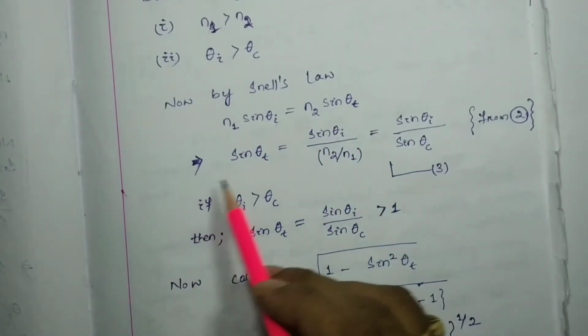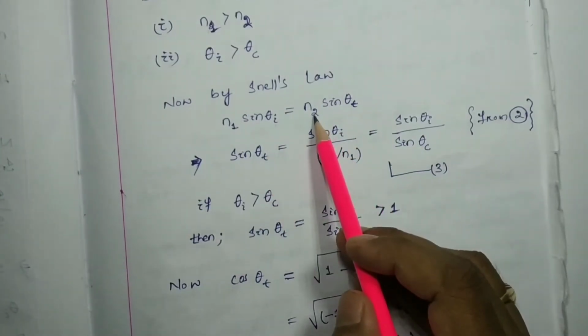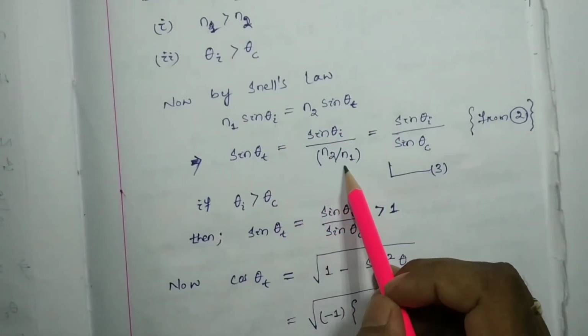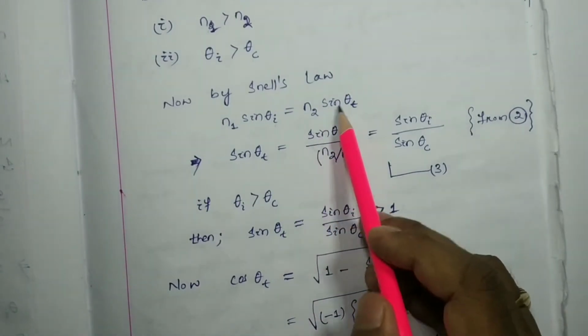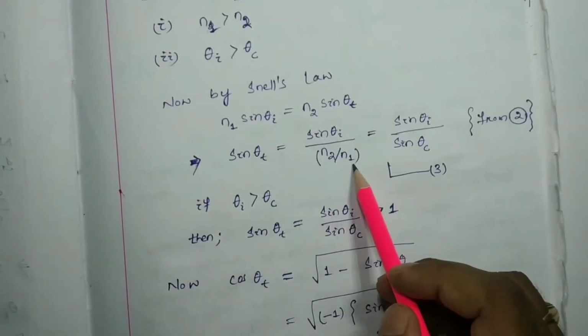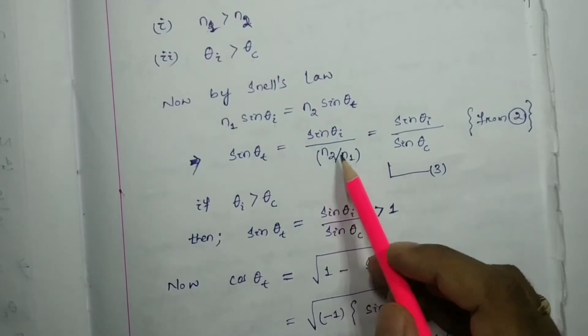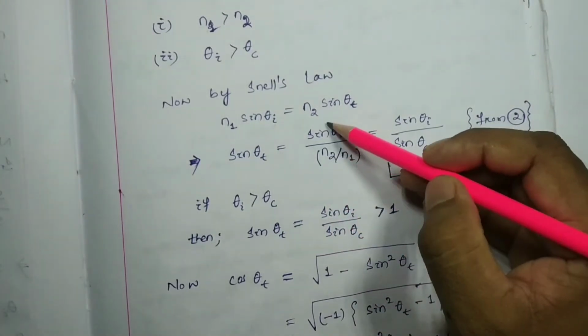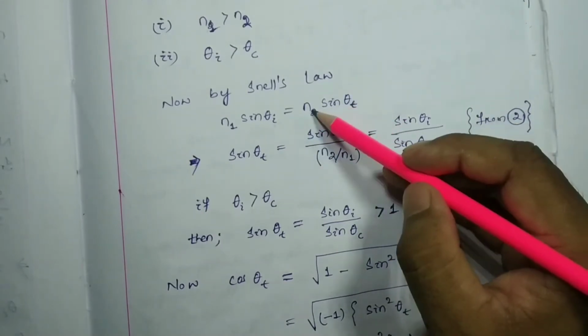That implies sin theta t will be equal to sin theta I by n2 by n1. So you take n1 up to the numerator: n1 sin theta I, and n2 goes to this side.